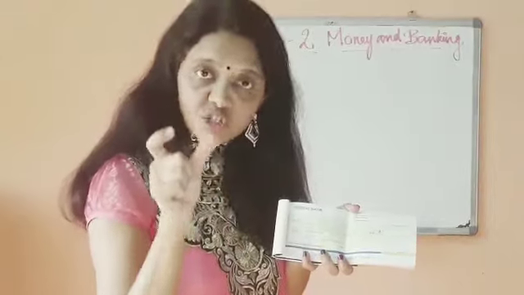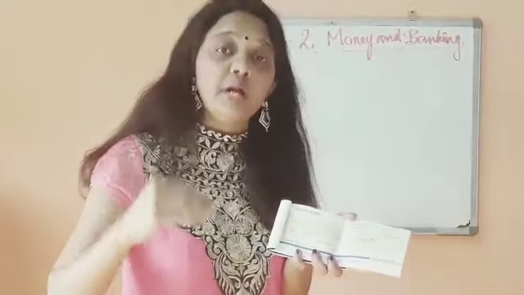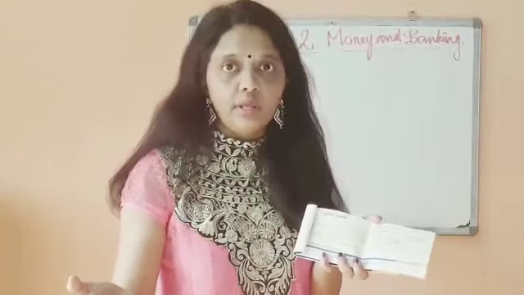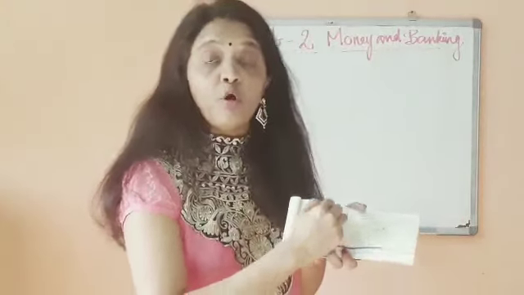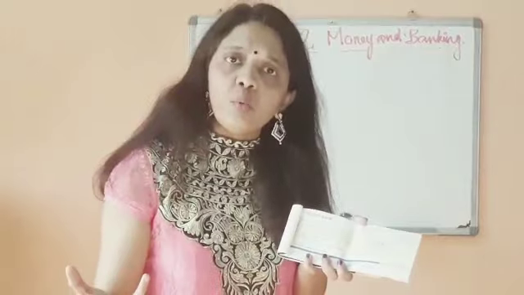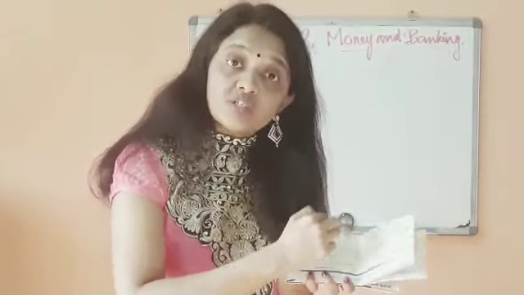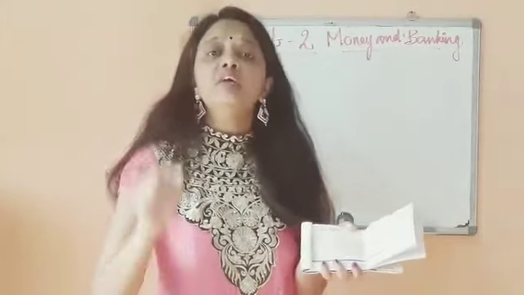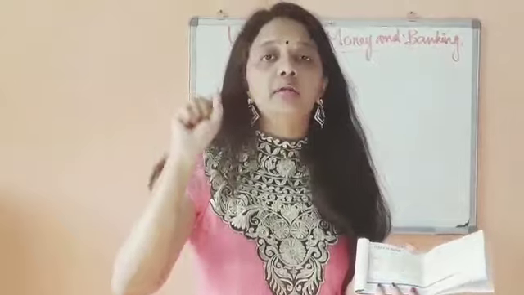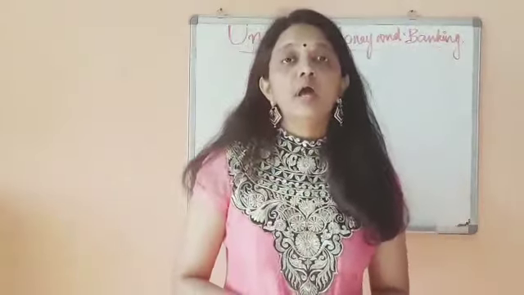That is actually a check. If you don't want anyone else to take the money, for example if you lost the check, then if you write self on top, anyone who gets the check will be able to go and take the money. For that, you can cross the check. You can put two lines here. Then no one else will be able to take the money. If you are giving to B, only B can go and take the money from the bank.